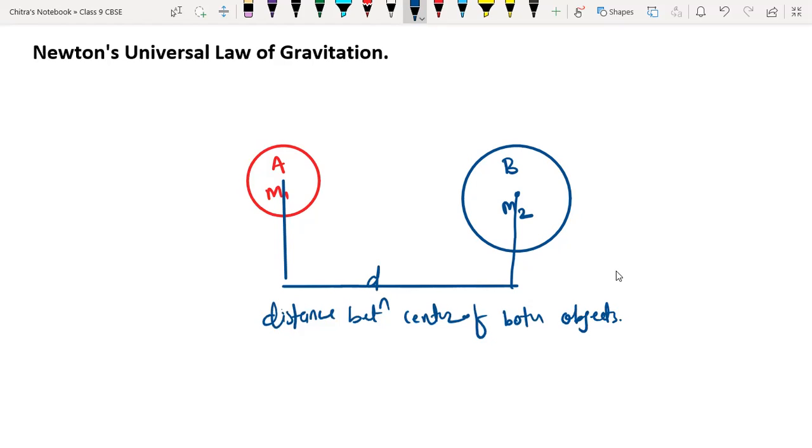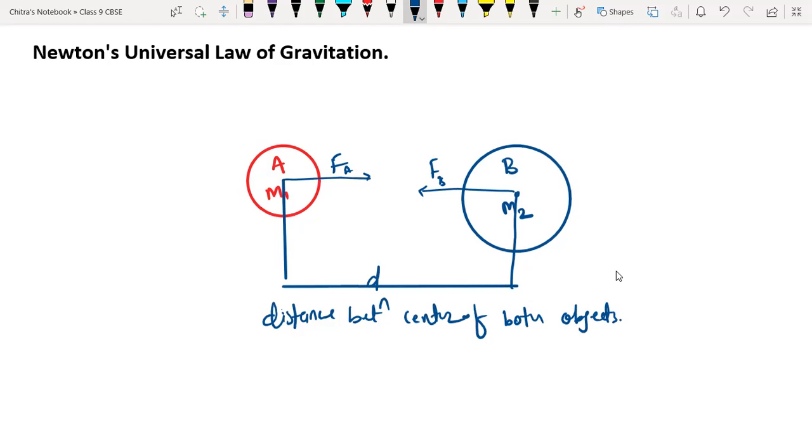The force working between them: if they have the masses m1 and m2, they are going to attract each other. So let the forces of attraction working between them be FA and FB. Understood that concept, beta? Yes, sir.